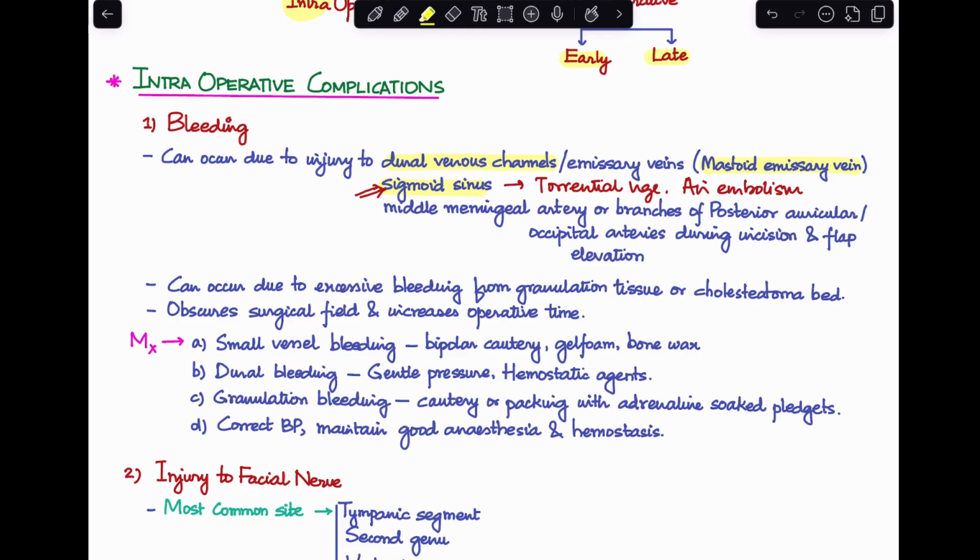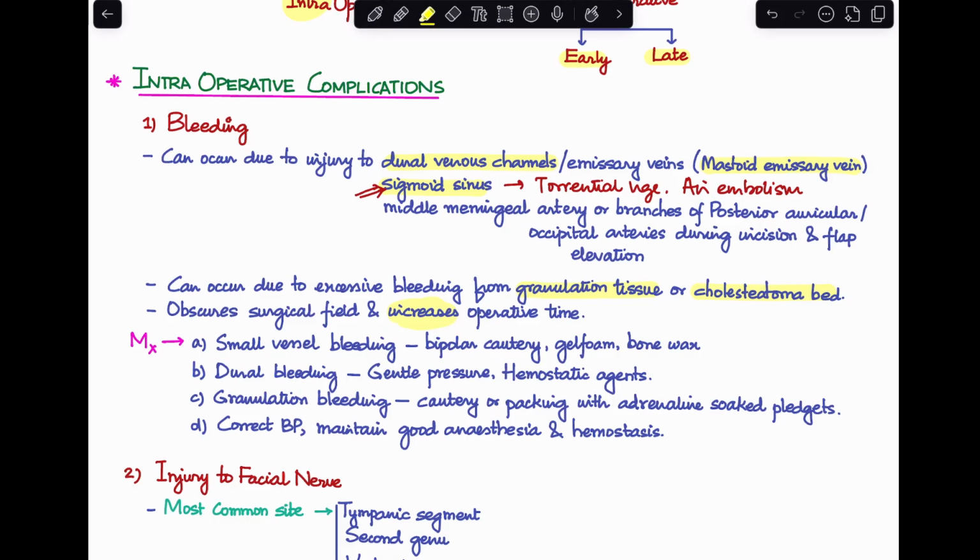Bleeding can also happen when there is any granulation tissue or because of removal of cholesteatoma from its bed. Sometimes it can lead to excessive bleeding. Now, the problem with bleeding is it can end up obscuring your surgical field. So, you'll be spending a lot of time trying to clear your surgical field so that you know where you're drilling. So, that will actually lead to increased operative time.